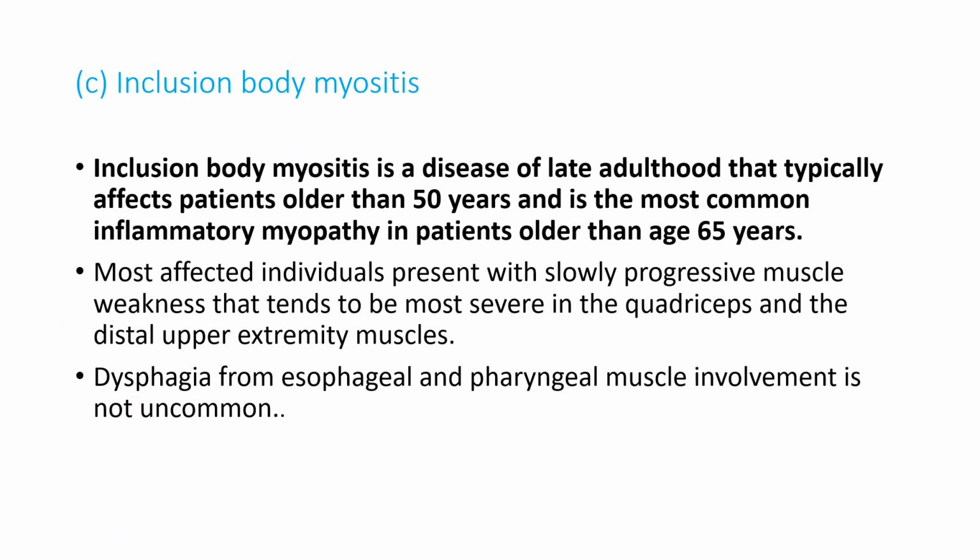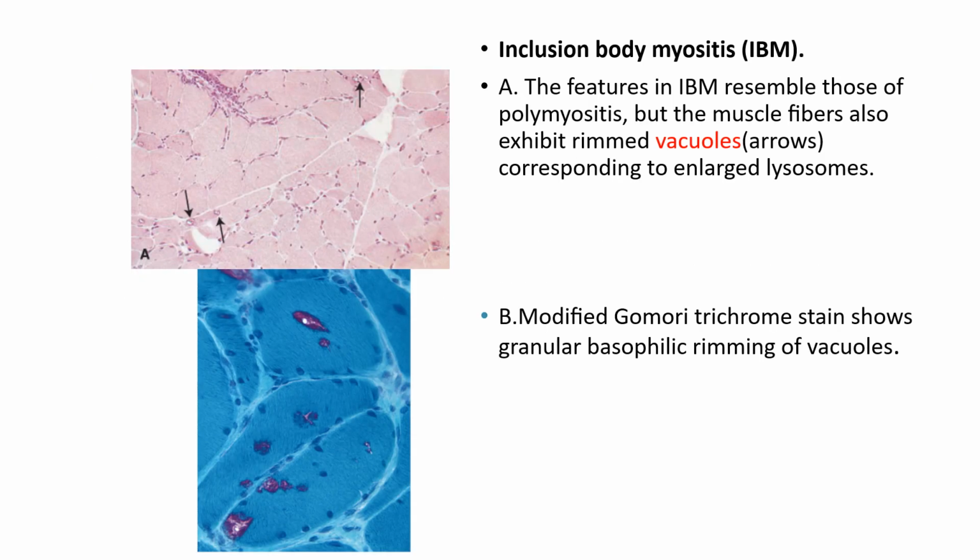Inclusion body myositis is a disease of late adulthood that typically affects patients older than 50 and is the most common inflammatory myopathy in patients older than 65. Most affected individuals show slow progressive muscle weakness in the quadriceps and distal upper extremity muscles. Dysphagia can also occur in these patients. The features of inclusion body myositis resemble those of polymyositis, but there are vacuoles present. You can see the vacuoles in this stain.